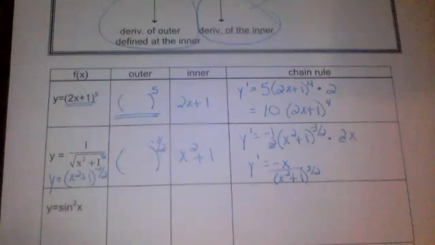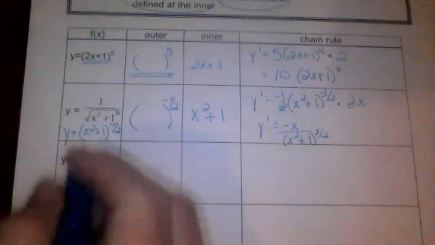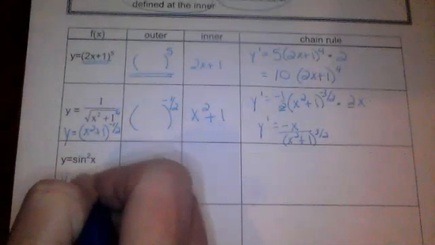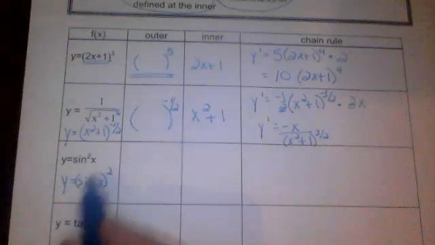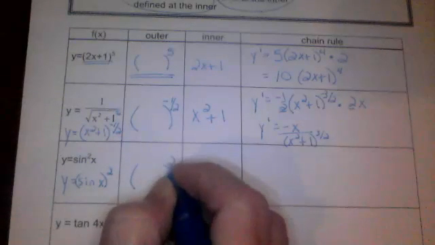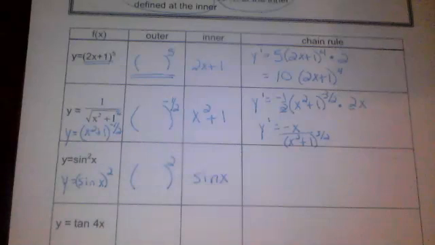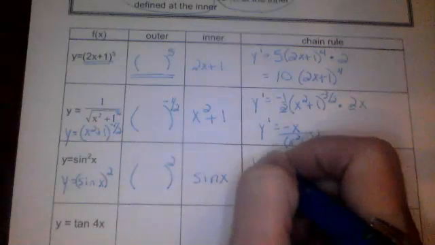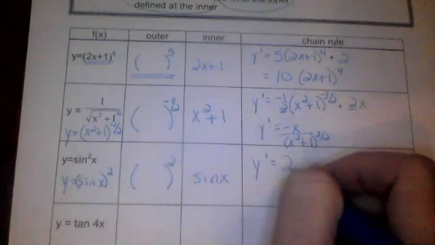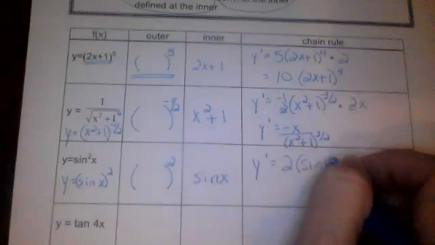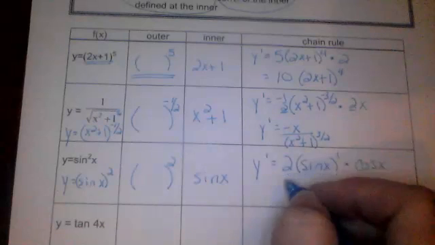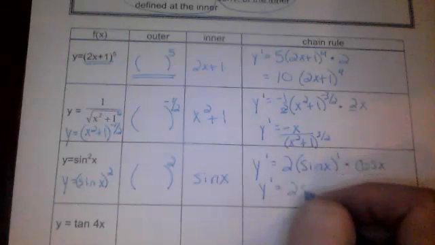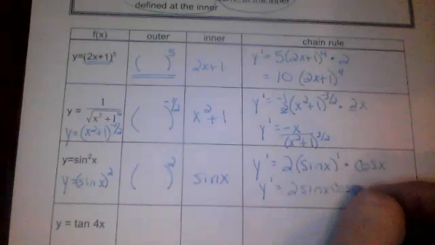All right. So on this next one, remember that this really is the same as sine of x squared. When that little square is on the inside, it's the entire function squared. So again, this is a power rule. The outer function is a square. The inner function is sine x. And then we're going to take the derivative. The derivative of the outer, inside stays the same, times the derivative of sine, which is cosine. So I end up with y prime equals 2 sine x cosine x.